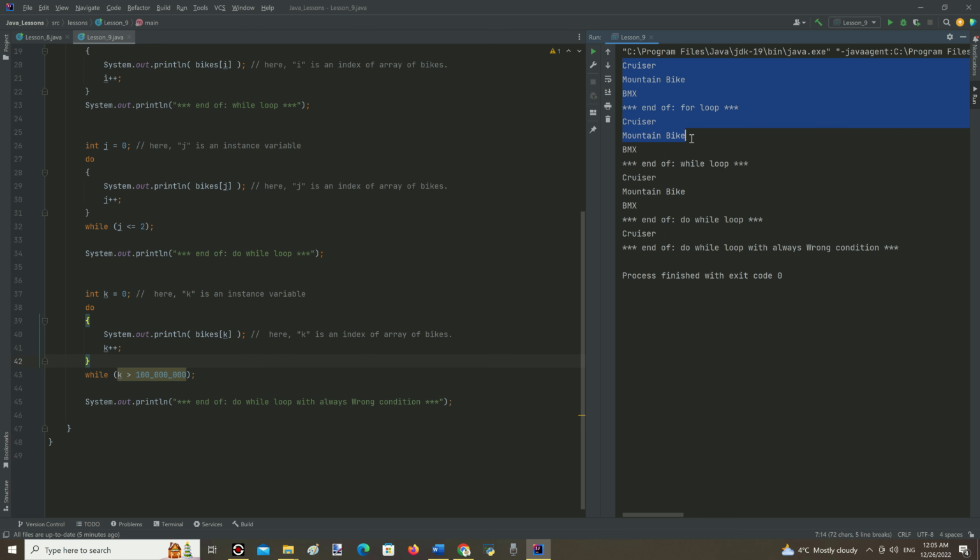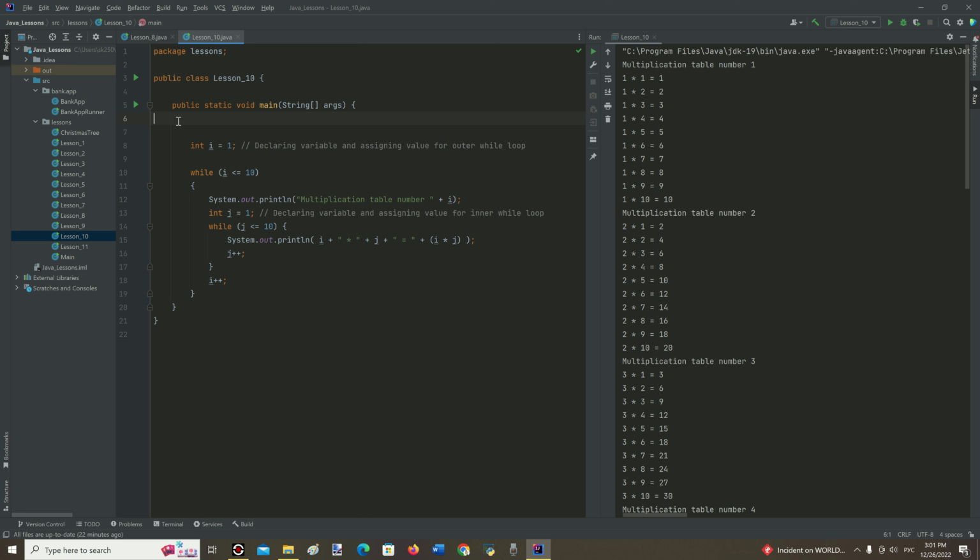And we can see that all loops complete the iterations over the whole array. But the last do while loop with the wrong condition for iteration still does its work at least one time. It prints the value under index 0 in this array.